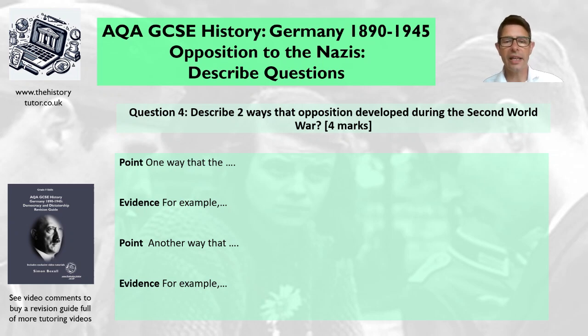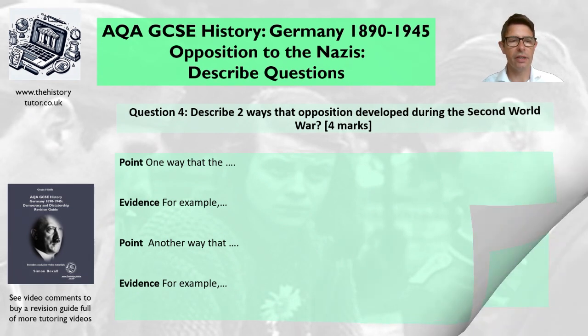Have a bit of a think about this, plan some ideas, and jot them down on paper, and then we're going to give this a go. This is just a quick fire video. It could be opposition developed through youth, or through the military. Think of which ones you'd talk about and how you'd support those ideas. Okay, let's have a go at this question, filling in a revision guide or using paper.